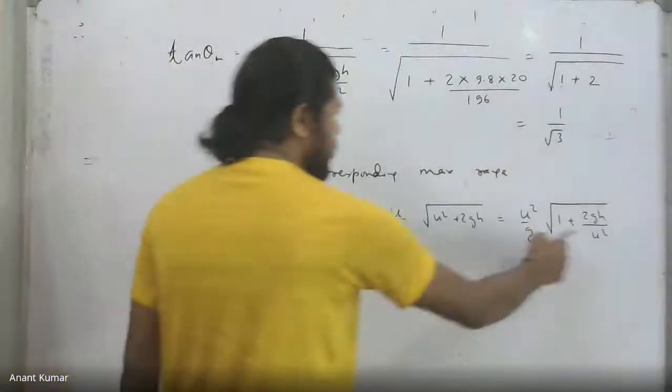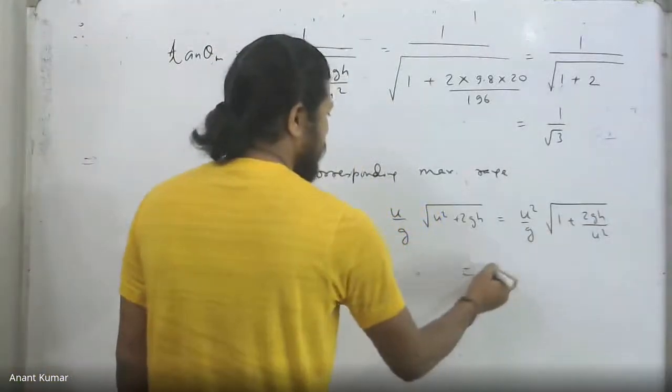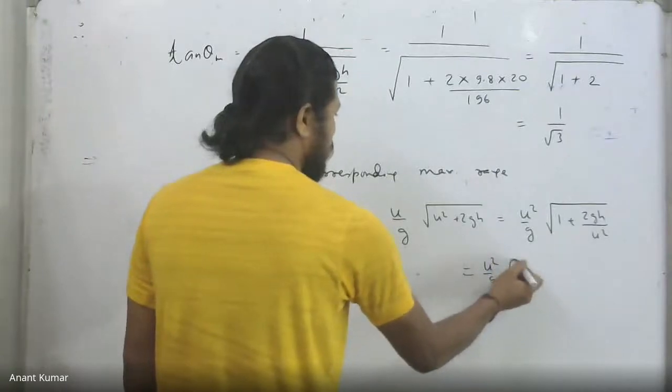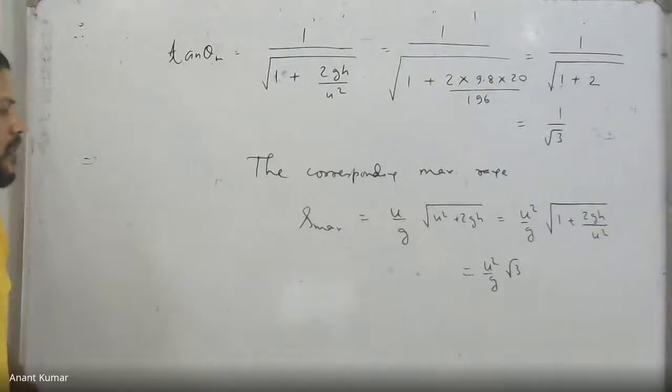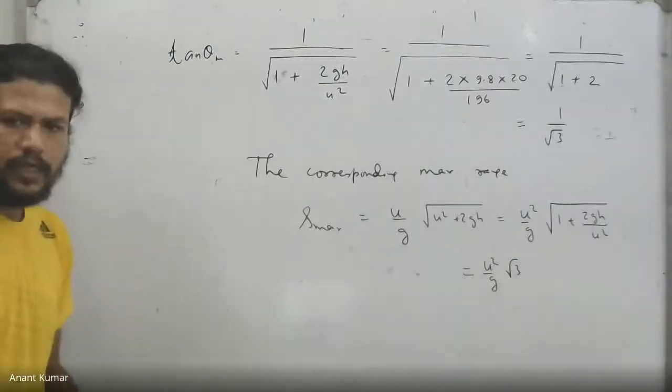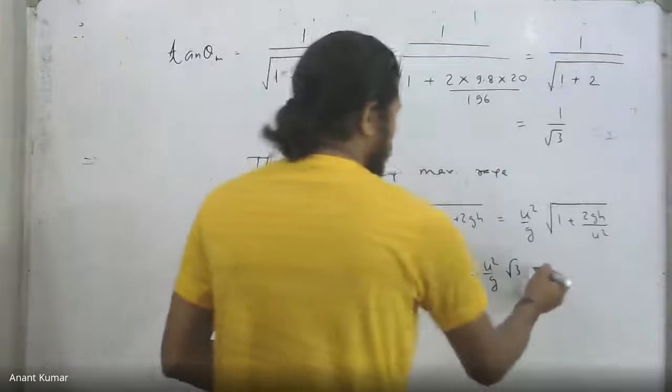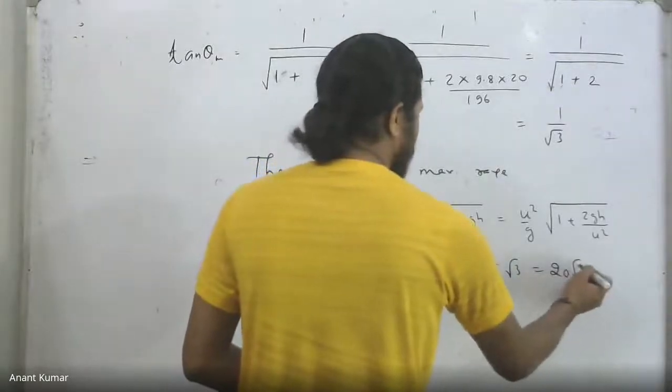We just calculated the entire thing, root 3 in fact. So I get u square by g into root 3. U is 14, u square is 196. 196 by 9.8, that becomes how much? 20. So we get 20 root 3. That is what we have. 20 root 3 meters is the required answer.